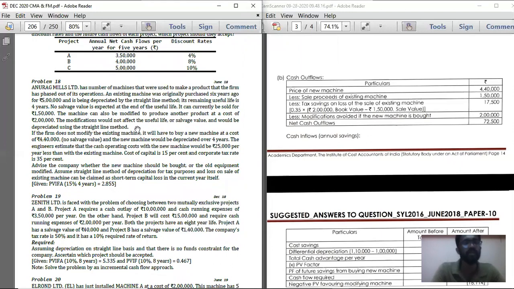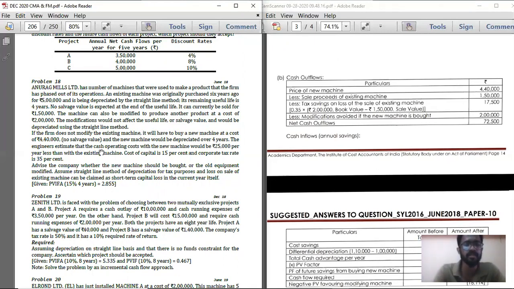If firm does not modify the existing machine, it will have to buy a new machine at cost of 4,40,000. So it's going to spend 4,40,000 today if it is not modifying the old machine and purchasing new machine. And the new machine would be depreciated over 4 years. For the old machine also, if you modify, 4 years; for new machine also, it is going to be 4 years.